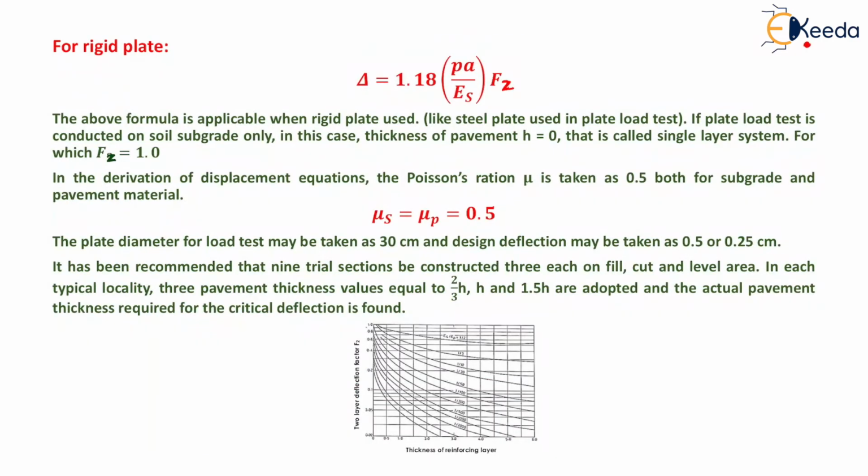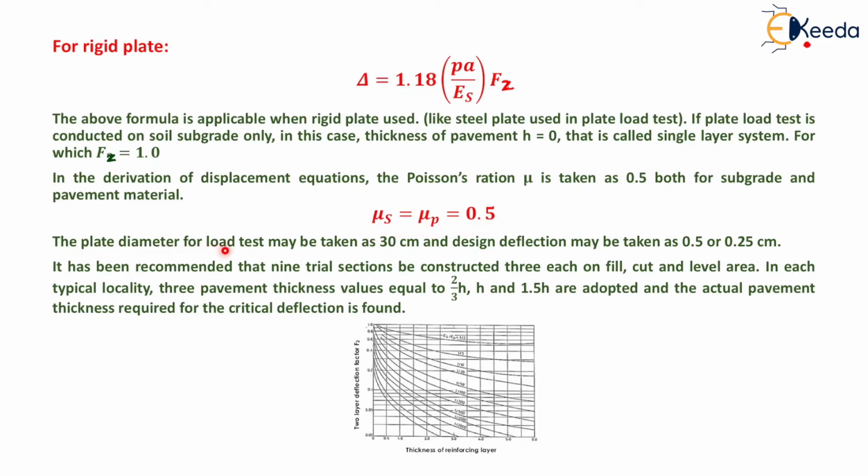For rigid plate, delta is equal to 1.18 PA upon Es into Fz. The above formula is applicable when rigid plate is used, like steel plate used in plate load test. If plate load test is conducted on soil subgrade only, in this case, thickness of pavement, that is H, is equal to 0, that is called single layer system, for which Fz will be equal to 1. In the derivation of displacement equation, the Poisson's ratio mu is taken as 0.5 both for subgrade and pavement material, that is mu s is equal to mu p is equal to 0.5.